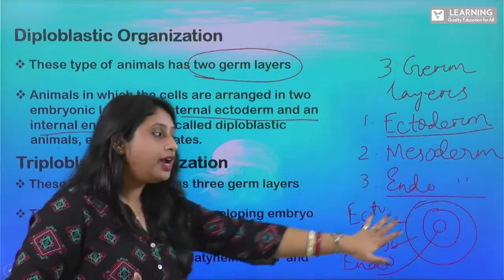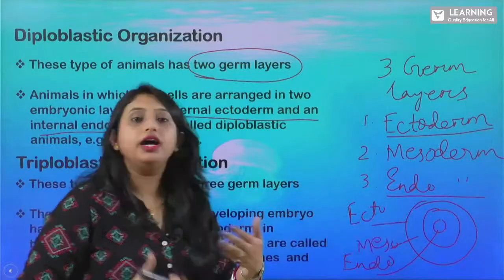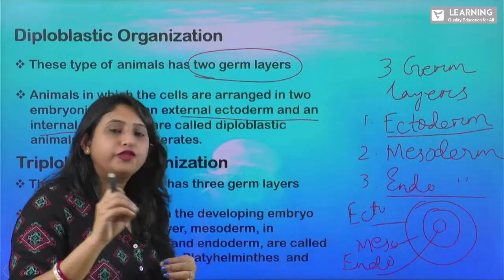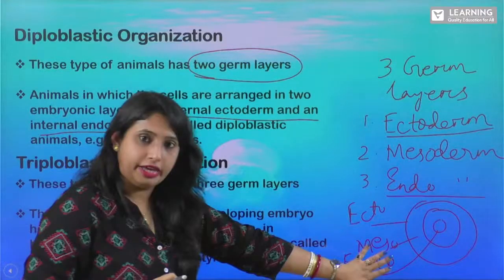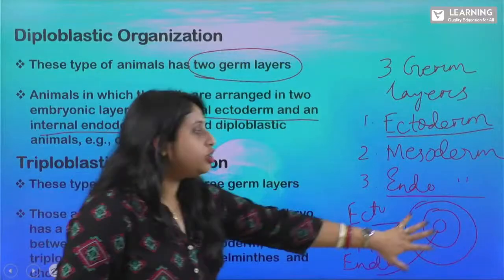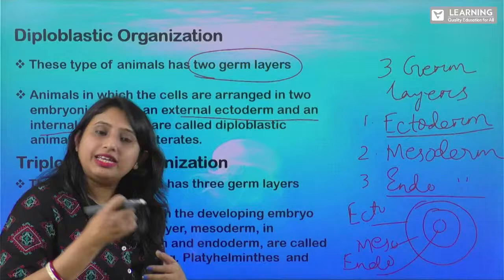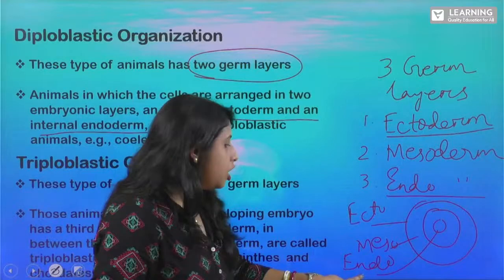Clear? And from the mesoderm, the internal organs, all the organs, are developed from the mesoderm only, from the embryo. We are talking about the embryo. These are the three germ layers you will see in an embryo. Clear? Now, what is this endoderm?